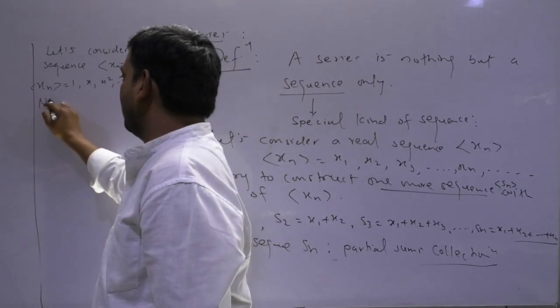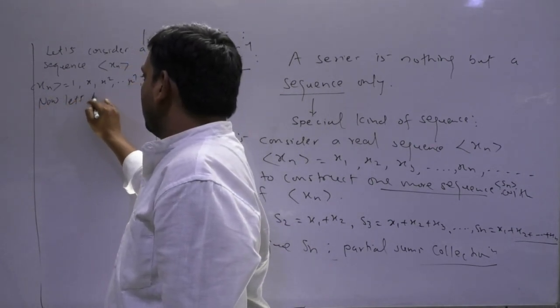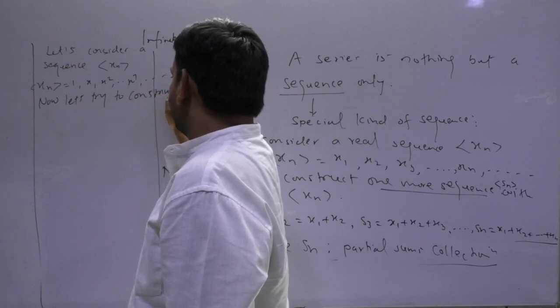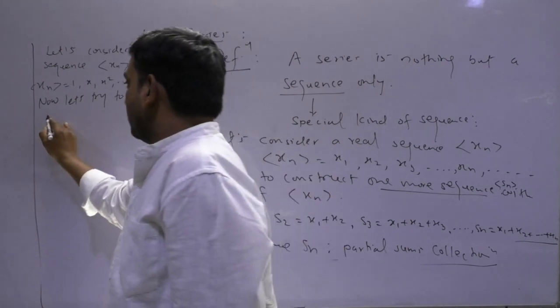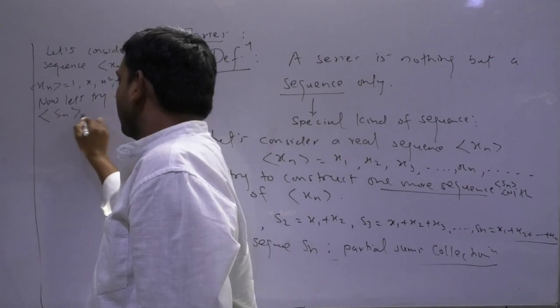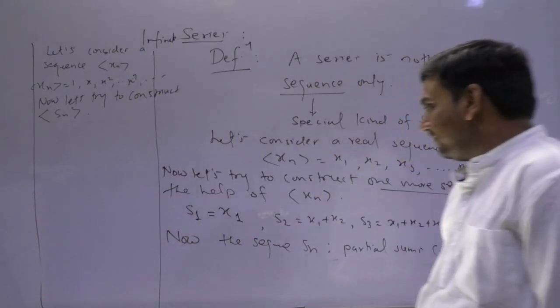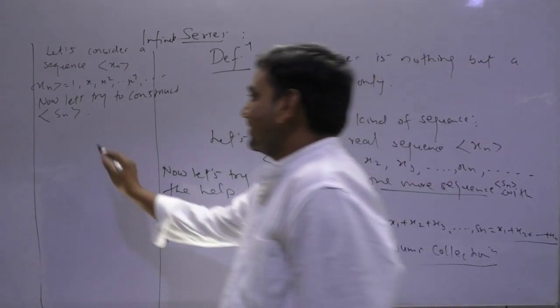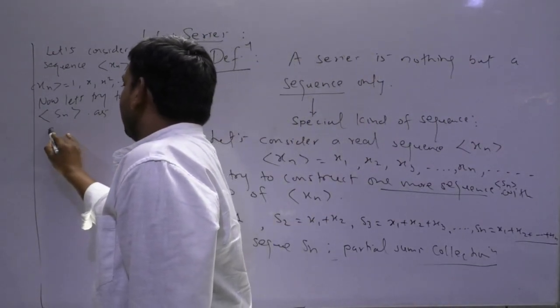Now let's try to construct the sequence Sn.